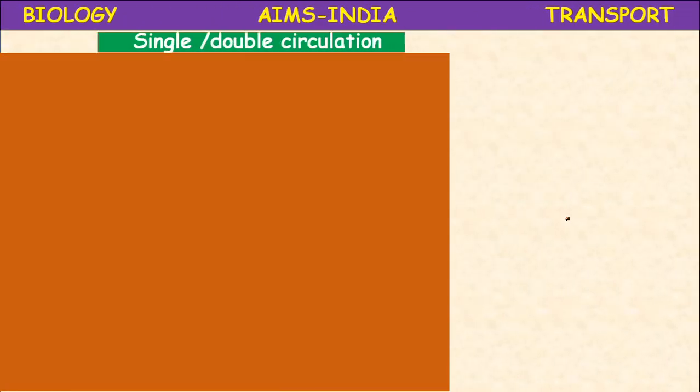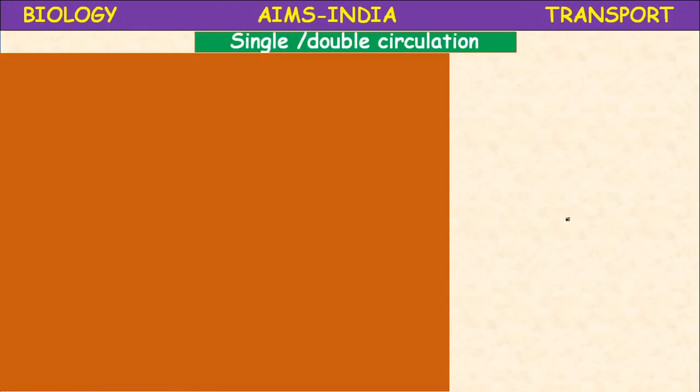Next, circulation. The circulation of blood. Now the heart contracts, blood is pumped into the blood vessels. So how is the blood circulated? There are two types of circulation observed in animals. They are single circuit circulation and double circuit circulation.